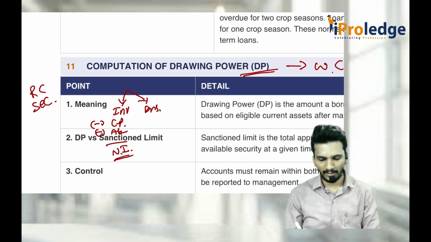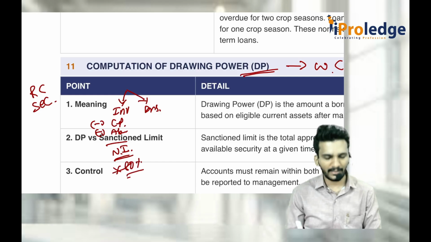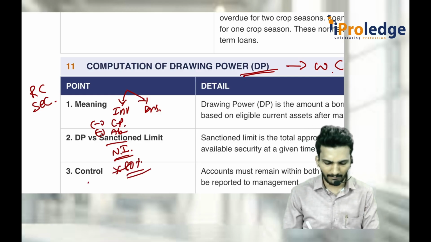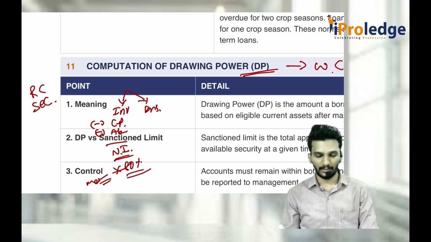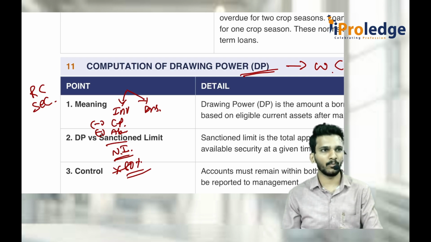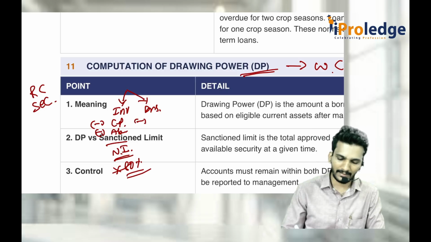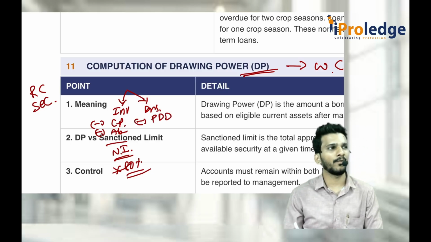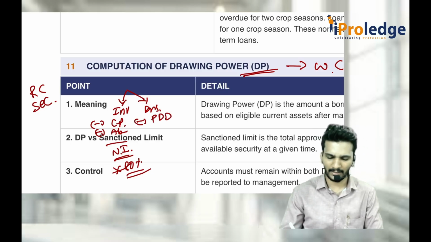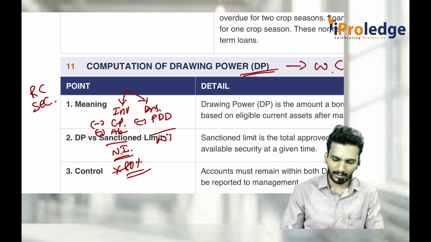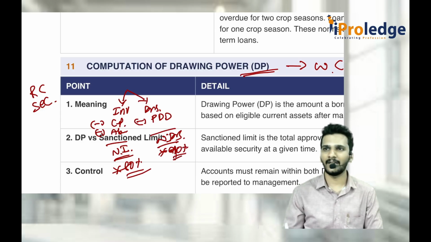On that inventory, I will give only 80% of the money as advance. This we call margin: 20% is margin, 80% is loan amount. In a similar way, debtors minus provision for doubtful debts, you should exclude, and many other things are to be excluded. On the net debtors, I will give maybe 90% as loan amount. The remaining 10% is margin.